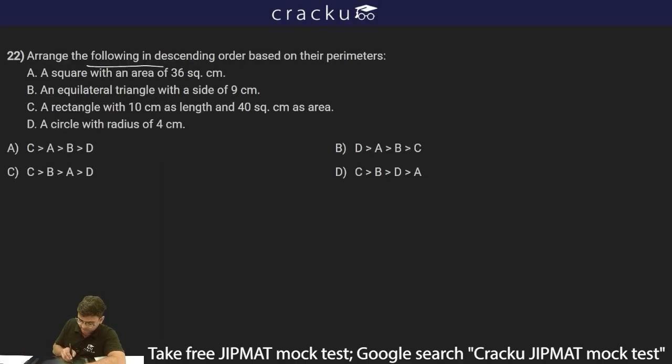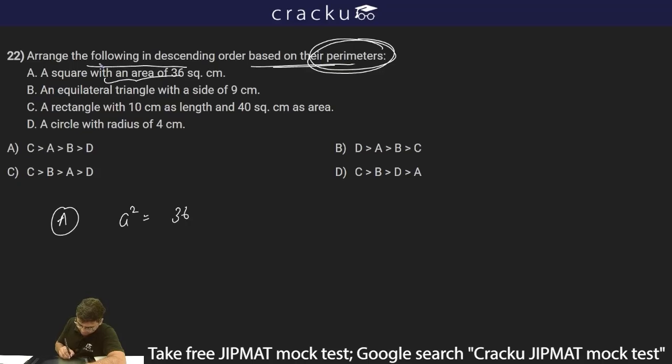Arrange the following in descending order based on their perimeters. So we have to compare their perimeters. First is a square with an area of 36 centimeters. So A square is equal to 36 centimeter. If I consider the side of the square as A, I'll get A is equal to 6 centimeter, and therefore perimeter will be equal to 4 into 6, which is 24 centimeter.